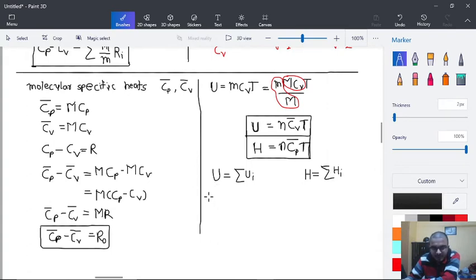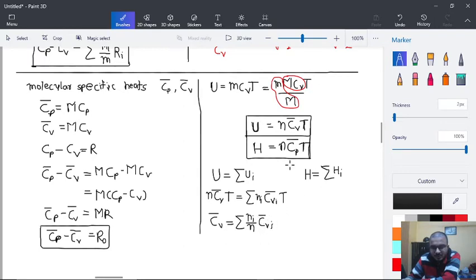Here we can write this as n Cv bar T is equal to sigma ni Cvi bar into T. So we can write Cv bar as equal to sigma ni upon n Cvi bar.